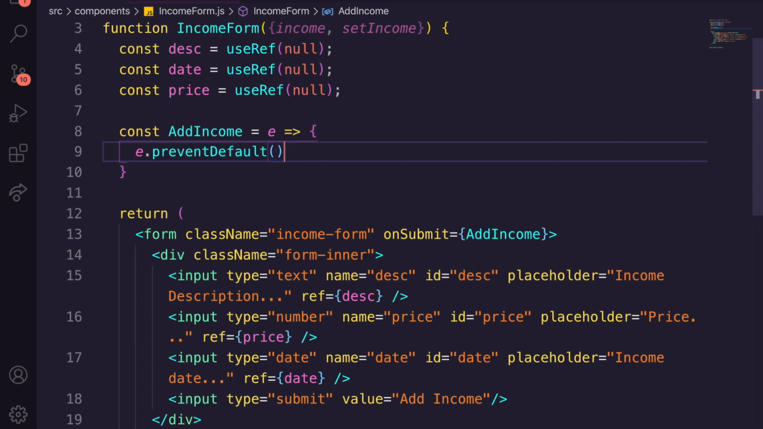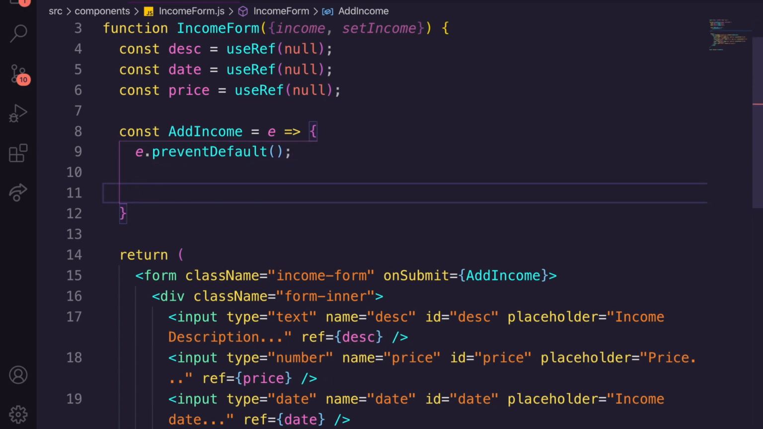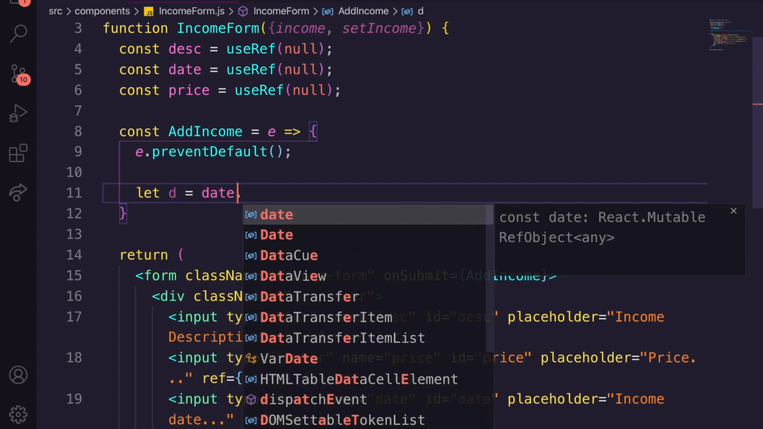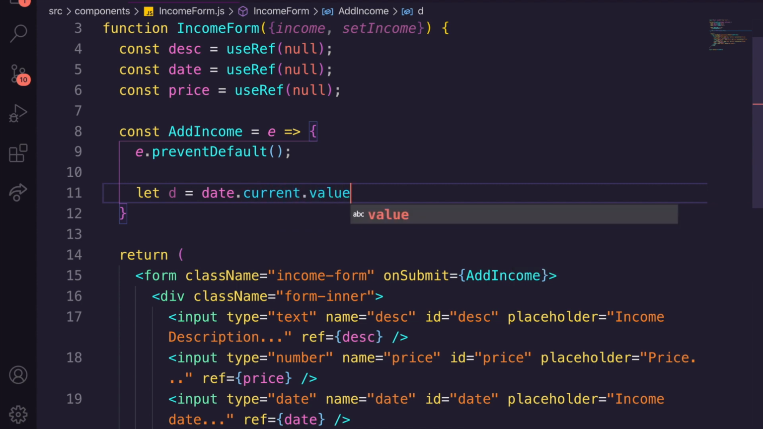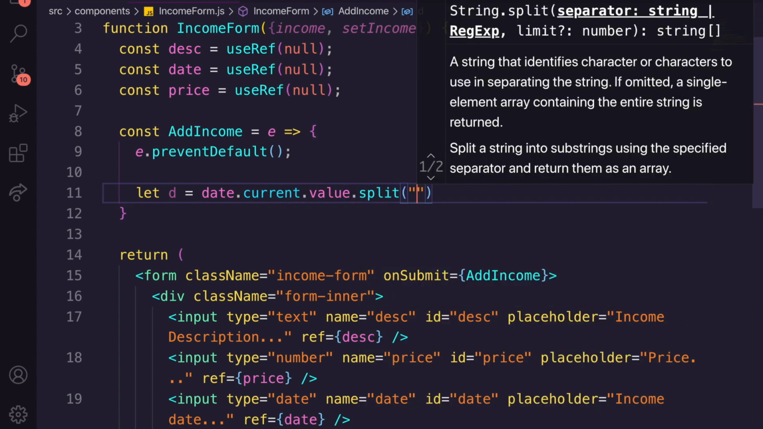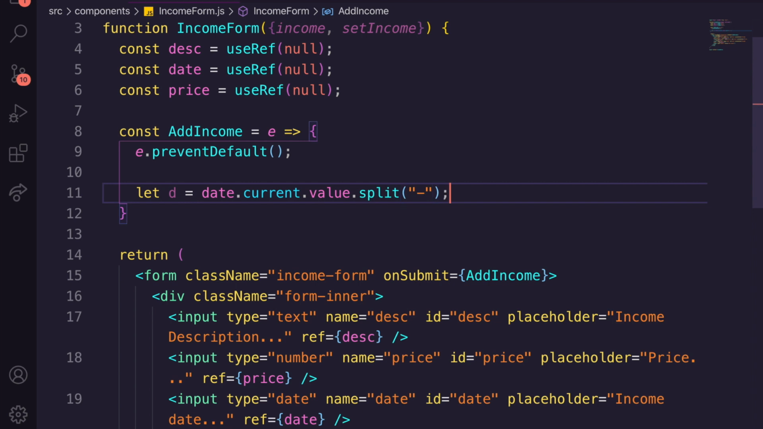The first thing we need to do is convert our date to a timestamp. So what we're going to do is say let d equal date. So we're getting that date. We'll say current.value.split, and we're going to split it by this hyphen, because when you get this date back, it's actually hyphenated.